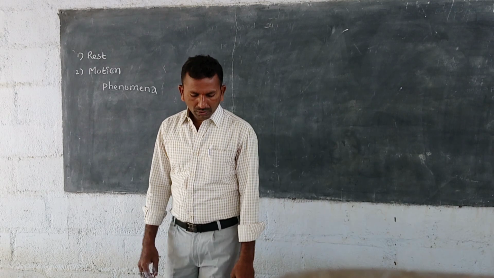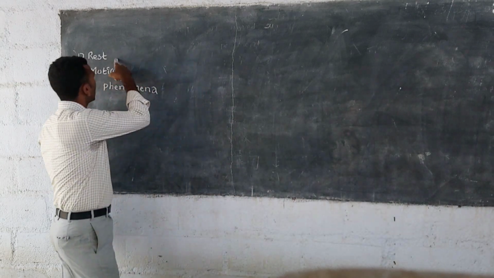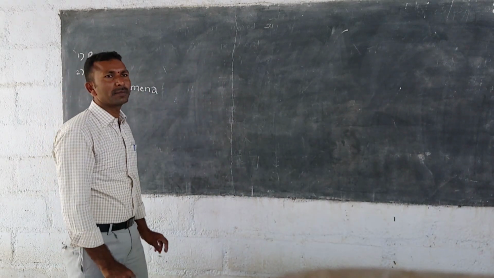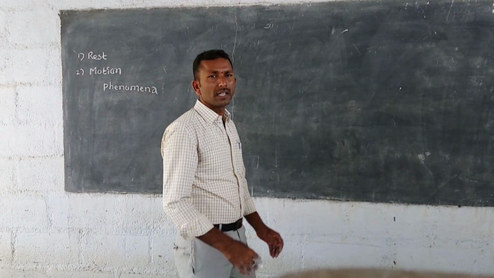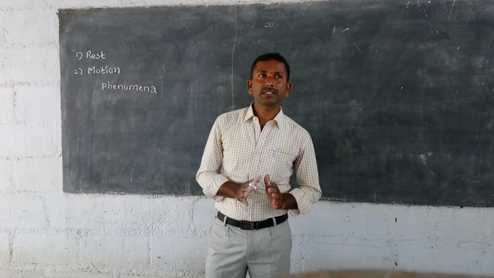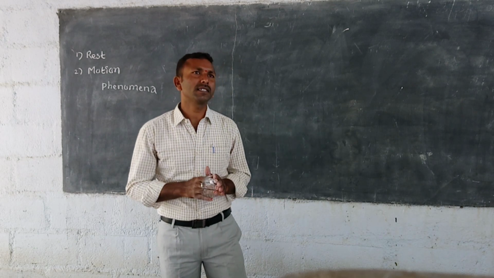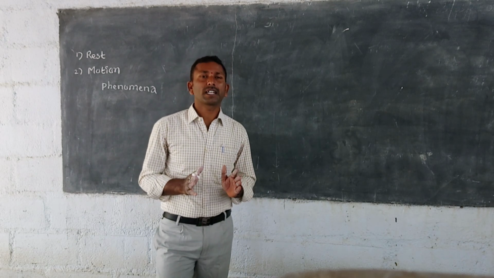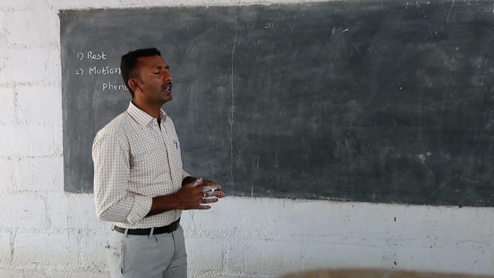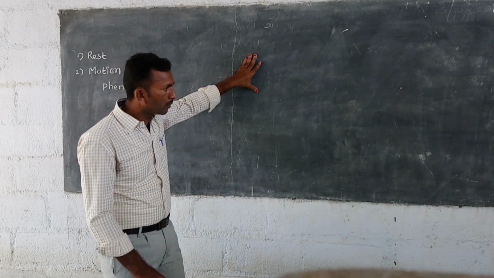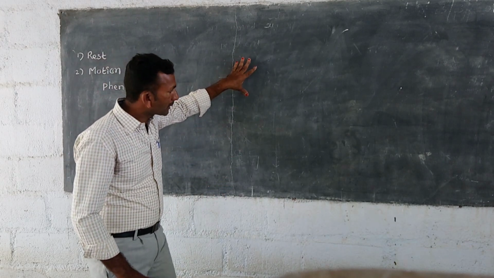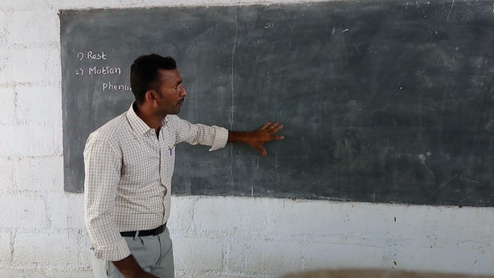Now we are going to learn here rest and motion. Rest means if any object is not changing its position with respect to its surroundings as time passes, the object is in the rest position. For example, if you take this blackboard, what is the position of the blackboard?